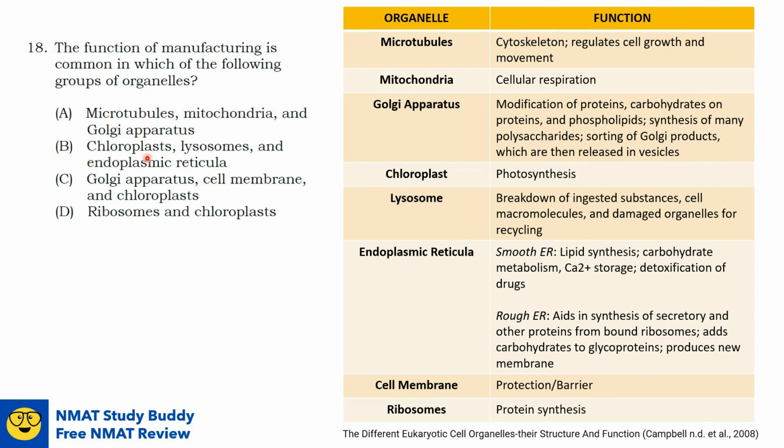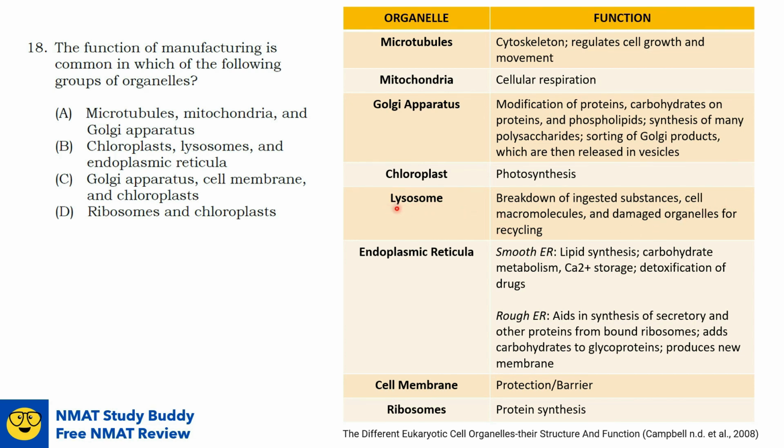For option B, we have chloroplast, lysosomes, and endoplasmic reticula. So let's find out if they have a common function in manufacturing. Chloroplast is for photosynthesis. So in plant cells, chloroplasts manufacture or synthesize sugar or glucose during the process of photosynthesis. So yeah, its function is for manufacturing sugar. Lysosome, on the other hand, is for breaking down ingested substances, and it's mainly for recycling.